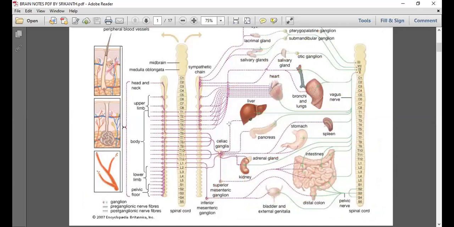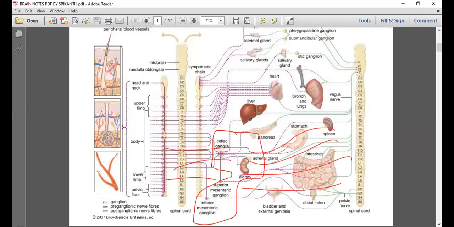So these are the final statement. That means a royal statement we can frame, because I think we understand very well. So let me show you first of all ganglia. The celiac, superior mesenteric and inferior mesenteric ganglia are said to be collateral ganglia whose preganglionic nerve fibers are coming from the thoracic and lumbar regions of the spinal cord, and their postganglionic nerve fibers are going to the body parts which are present below the diaphragm.